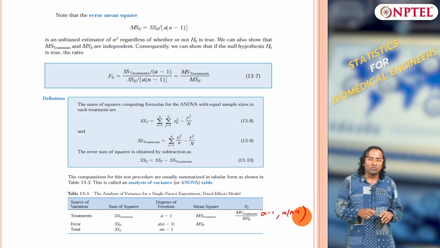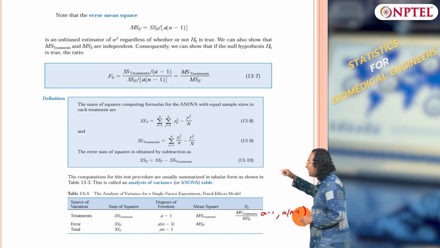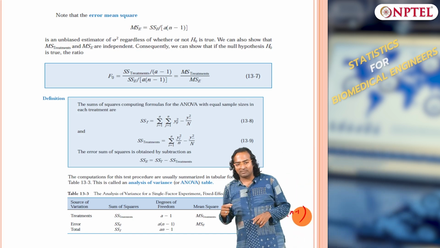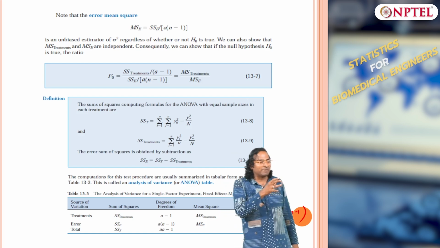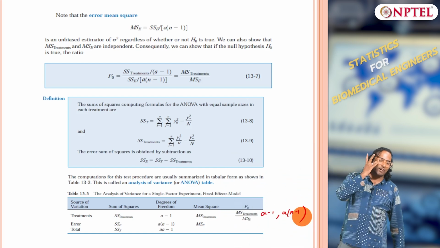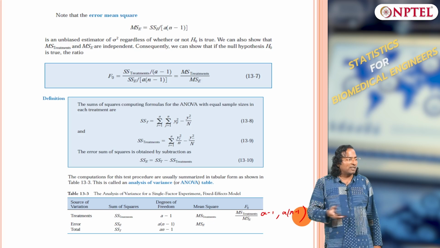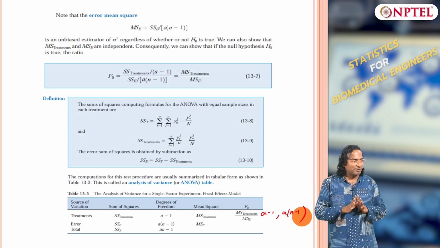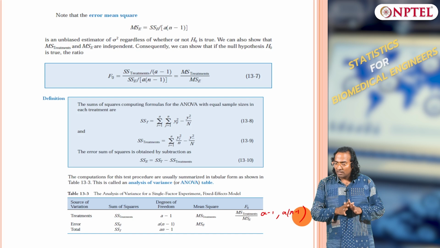Unless you do these derivations you will not be able to see why I am doing this kind of F test. Now you know what the mean square treatment expected value is. It has 2 parts and I take a ratio, and I know it should be equal to 1. If it is greater than 1, I know treatments are significant. Clear?